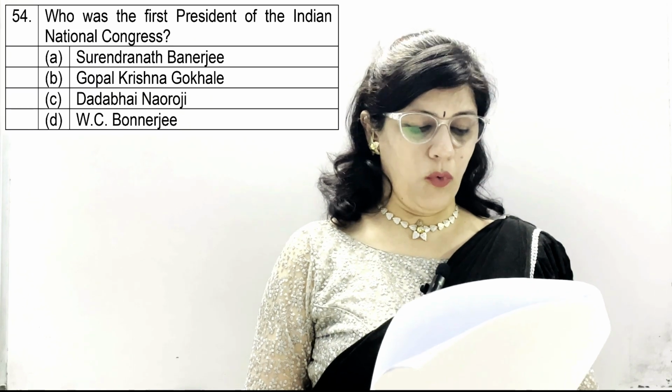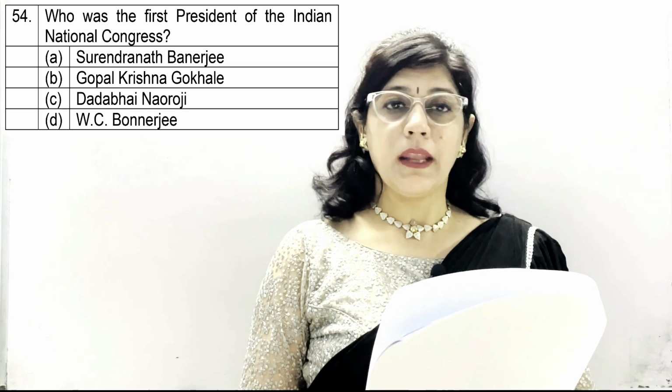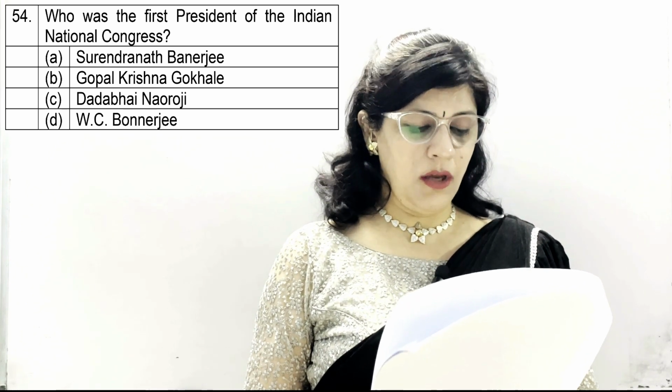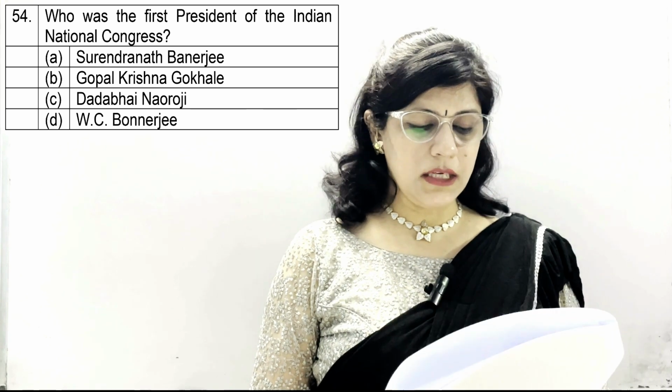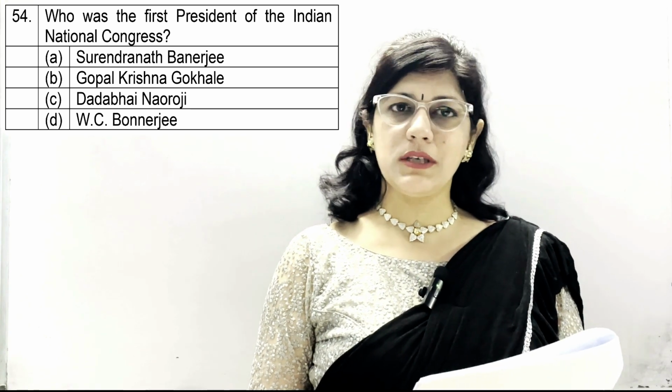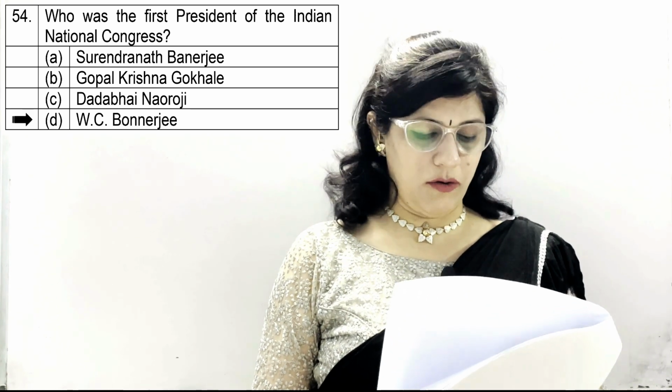Question number 54. Who was the first president of the Indian National Congress? A, Surendranath Banerjee, B, Gopal Krishna Gokhale, C, Dadabhai Naoroji, and D, W.C. Banerjee. And the correct option is D, W.C. Banerjee. Womesh Chandra Banerjee.